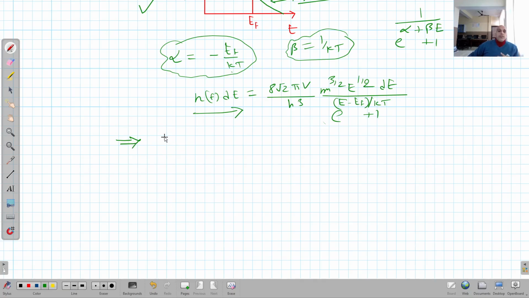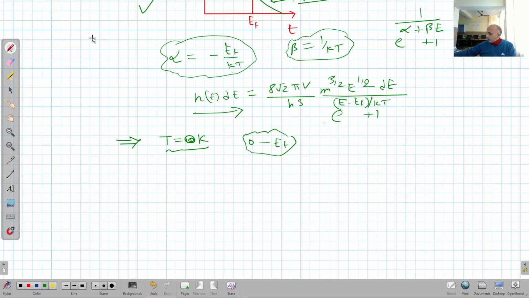Now we are going to simplify it by applying the condition T equal to 0 Kelvin. Now at T equal to 0 Kelvin, the number of energy states occupied by the electron, that is from 0 to energy EF, that will give us the number of electrons. If we say that one electron is accommodated in one energy level, then all the energy states from 0 to EF will tell us about the number of total electrons.